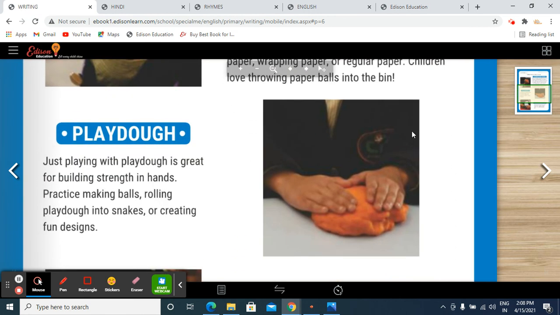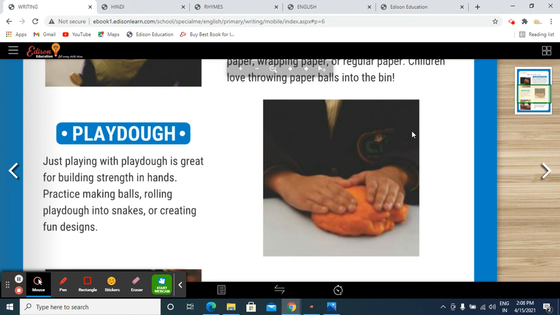Next, we have Play-Doh. We also call Play-Doh clay. I request the parents that whatever activities are done with the child must be done under your guidance, because they should not be left alone while performing any activity, including playing with Play-Doh, so that they may not swallow it.